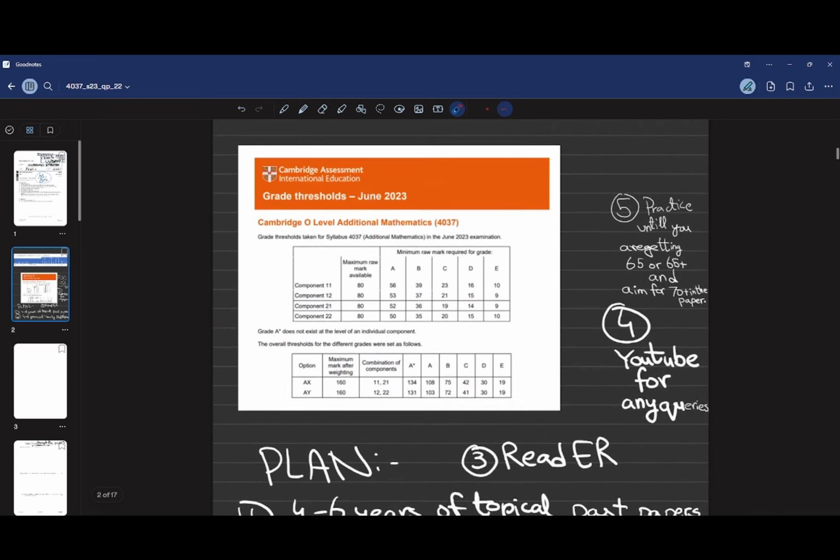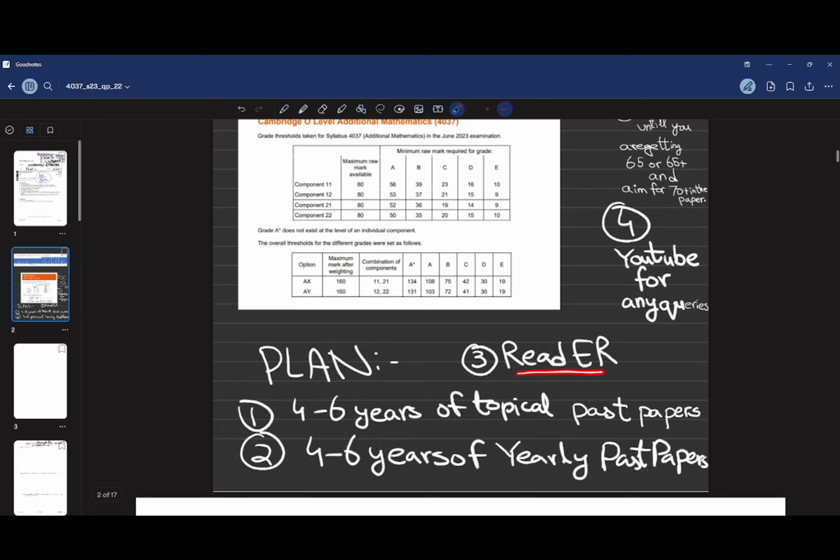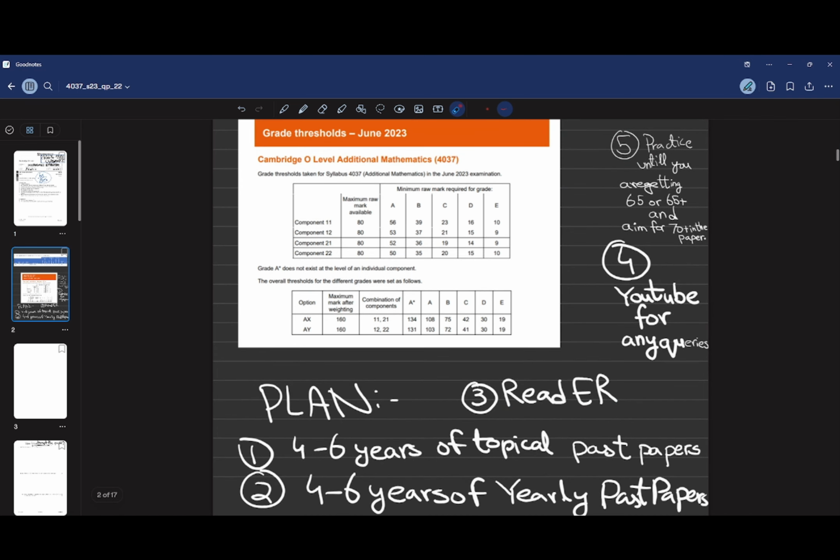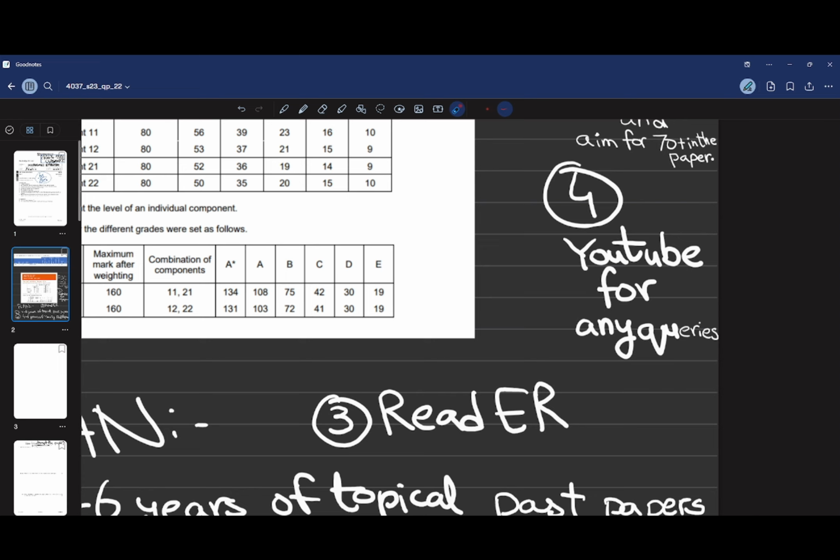Okay. Then the third thing is read examiner reports. You need to read examiner reports. If you haven't, you can search on Google and see 1 year of examiner reports to see the mistakes that candidates make and what the examiner is actually asking.